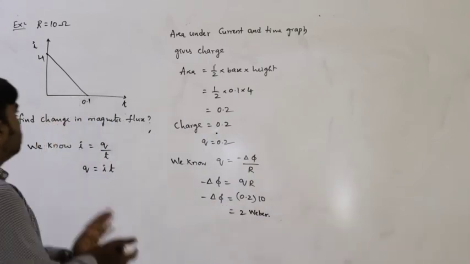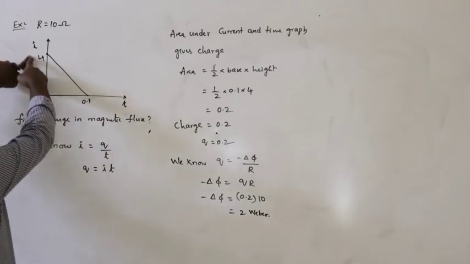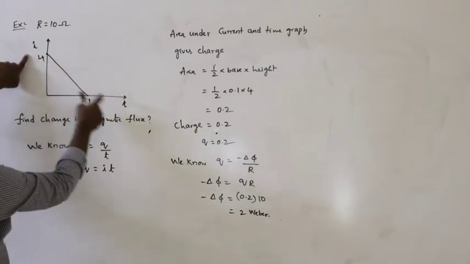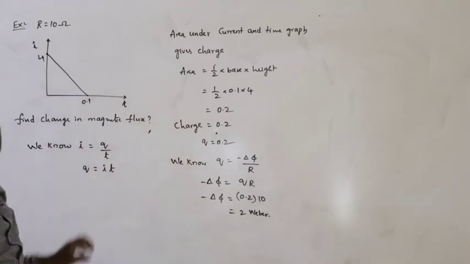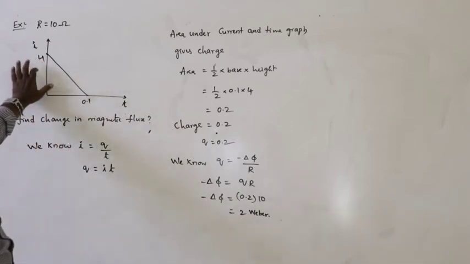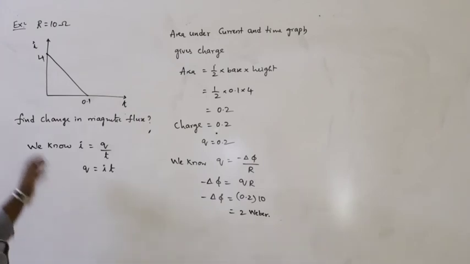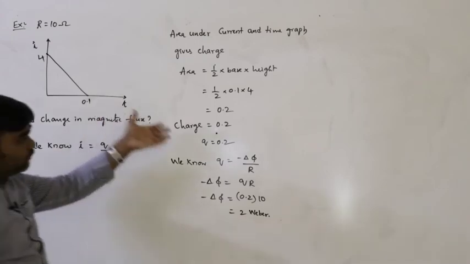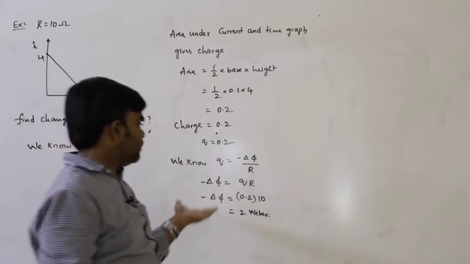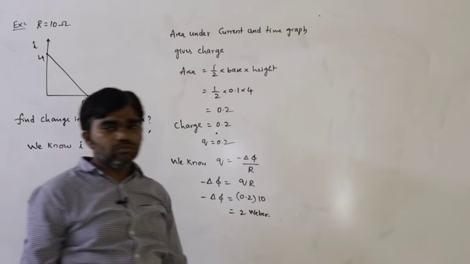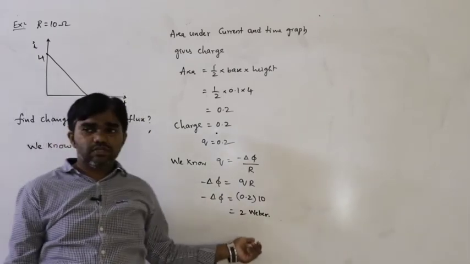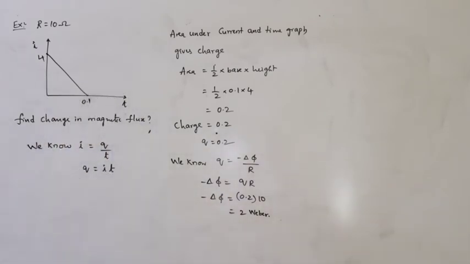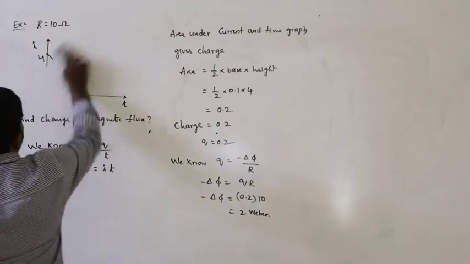So this is the way to do the first one. What is the given condition? There is a graph between current and time. Area under the current and time graph gives what? Charge. So charge we calculated. And we know charge is equal to minus delta phi by R. So delta phi is equal to Q into R. Resistance is given as 10. So that is equal to 0.2... sorry, 2 Weber it is. So this is the way to do the problem.